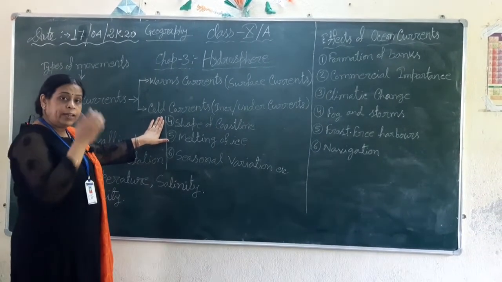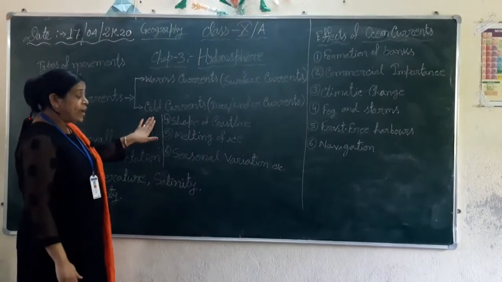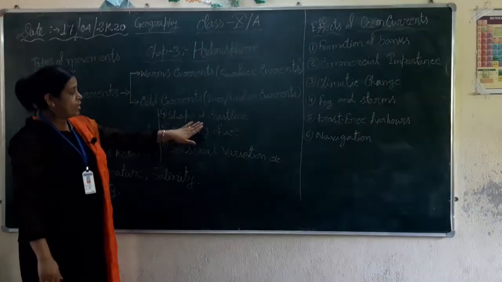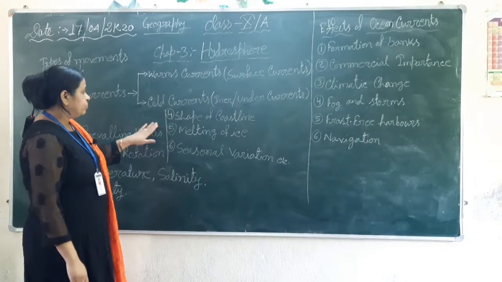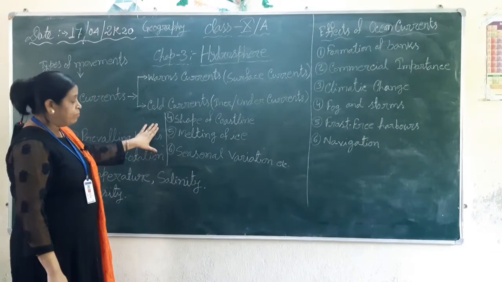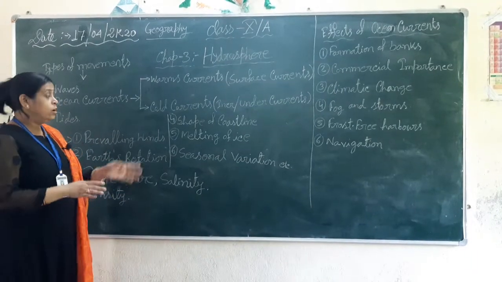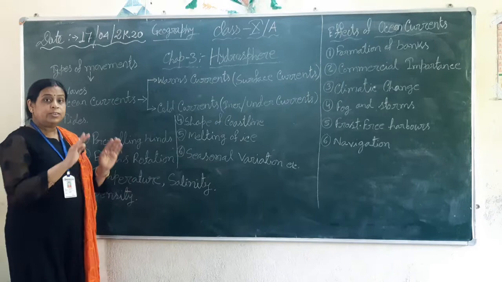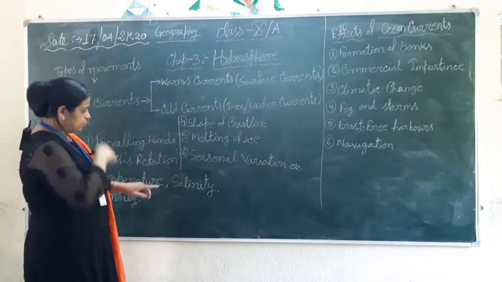Now, shape of the coastline. The shape of the coastline influences the ocean currents' direction. So the direction of the ocean currents is decided by the shape of the coastline. Melting of ice. Melting of ice adds fresh water to the ocean water, so the salinity of the water is less, so it flows as the surface current.